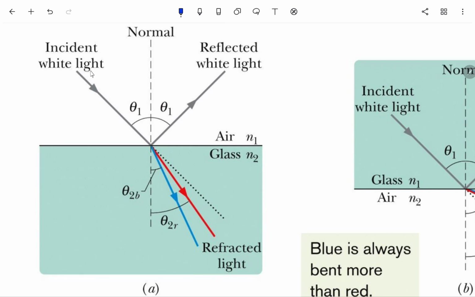Okay, of course, some of it will be reflected by this interface, and so this is a reflected light. Okay, if we don't consider the dispersion, we just consider a single reflected wave beam.